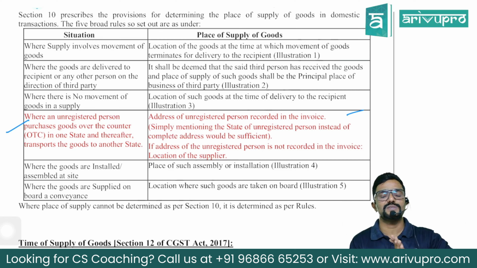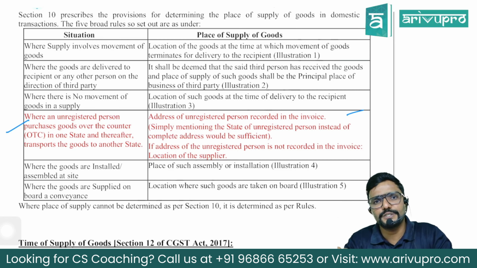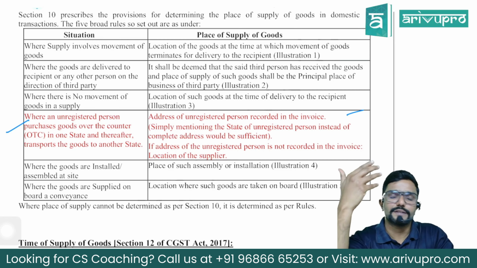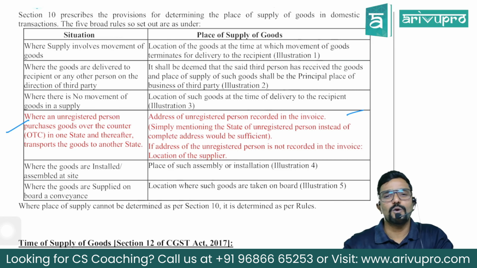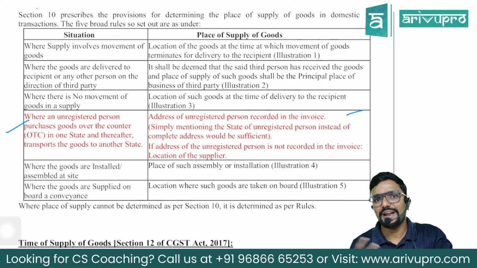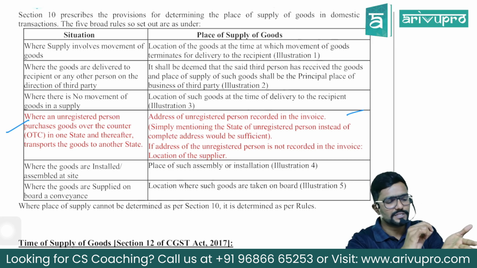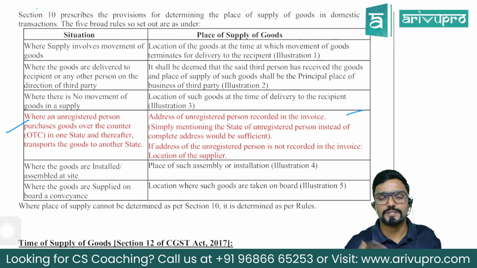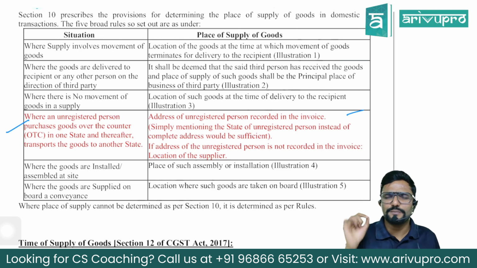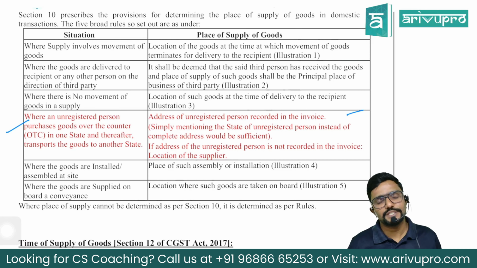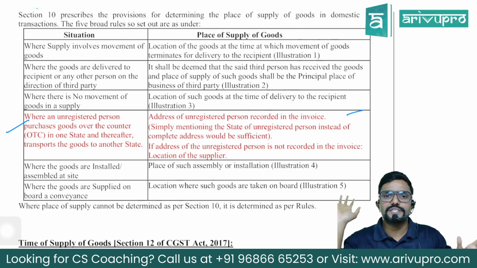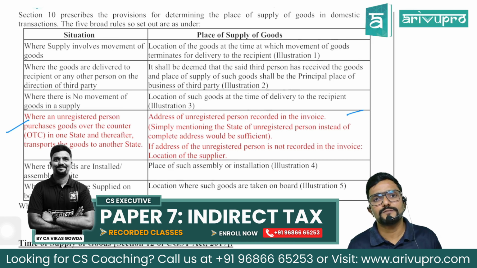Guys, I will explain this with an example. Assume I am not registered under GST. I go to a state, that is Tamil Nadu, and purchase some goods over the counter in some shopping mall, as an unregistered person. Now assume the seller issued me an invoice in which my state name is mentioned: Vikas from Karnataka. So what is the place of supply? Karnataka. Even mentioning just my state name is enough, guys. Next, sir, in the invoice only Vikas is mentioned, nothing else. What is the place of supply? Tamil Nadu.